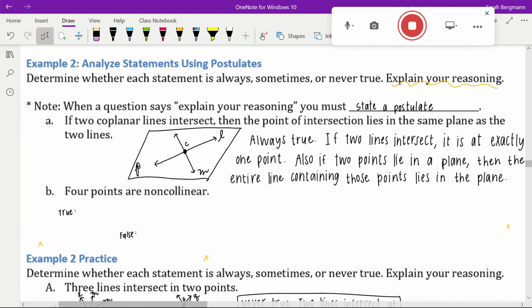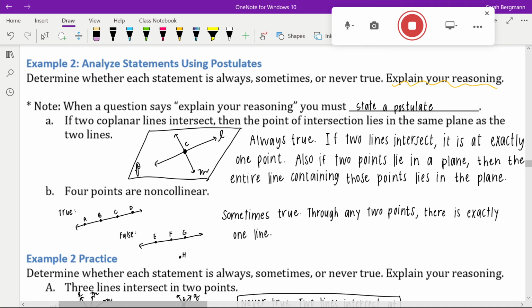The next one says, 4 points are non-collinear. We can draw this a couple different ways. This could be a true statement. We could draw 4 points as non-collinear. However, this also could be a false statement. I could draw 3 collinear points and 1 non-collinear point. This is only sometimes true.